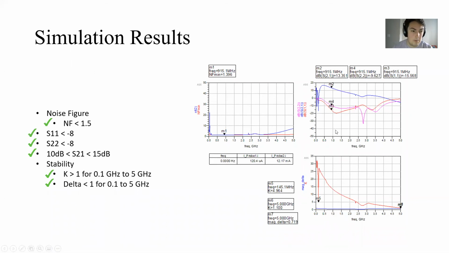One area that I would maybe improve for the future is making the noise figure around 5 gigahertz a lot more stable. Though I was able to reach the intended noise figure value at the frequency that was necessary, it would be nice to have less noise in the entire system, just to make the system a little bit more stable.